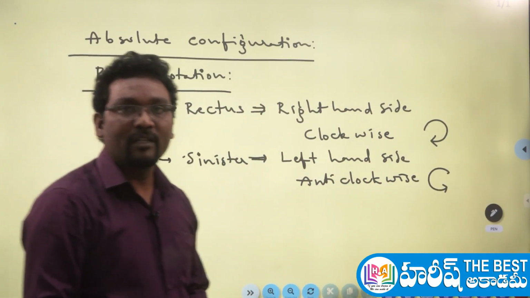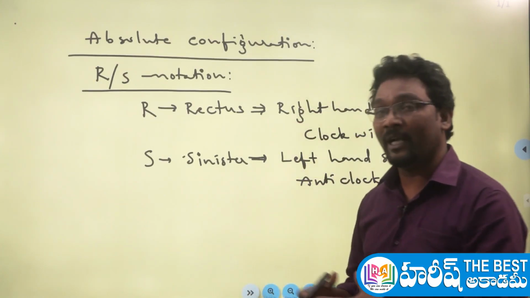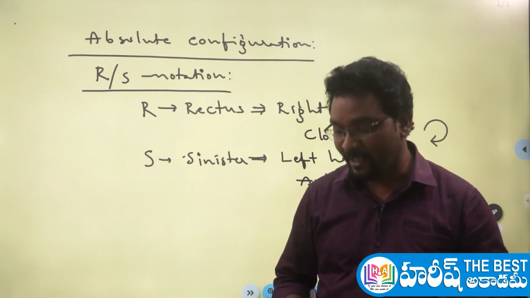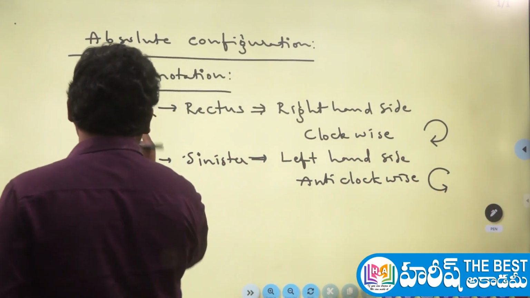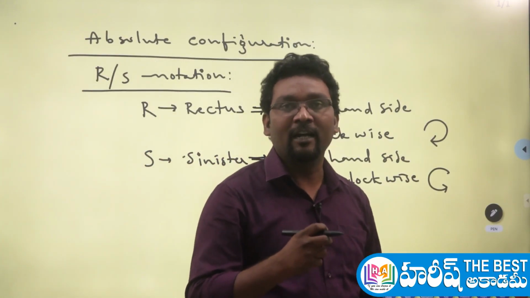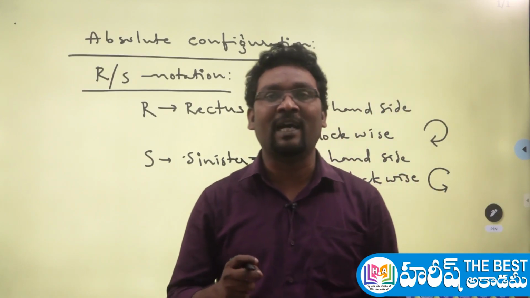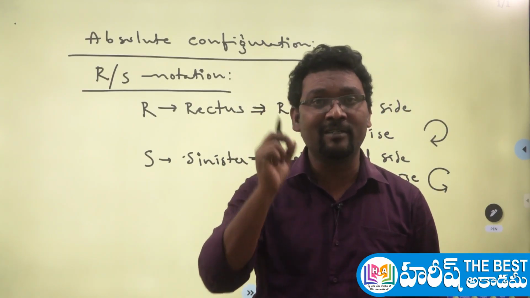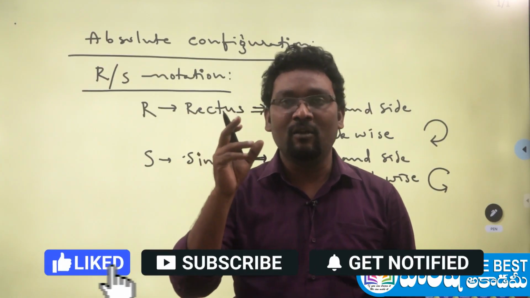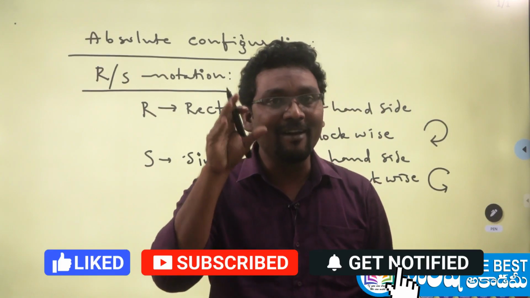Now let me tell you what is R and what is S, in which conditions we have to use this terminology, and what are the applications of this RS configuration. Let us discuss in detail. Generally, this RS configuration represents the spatial arrangement of the atoms or the groups at a chiral center. So the first thing to remember is that RS configuration is applicable for the chiral carbon atom.